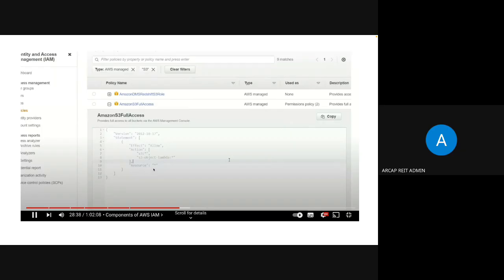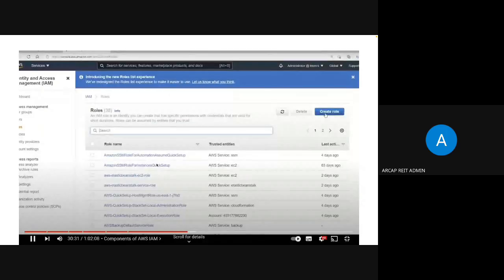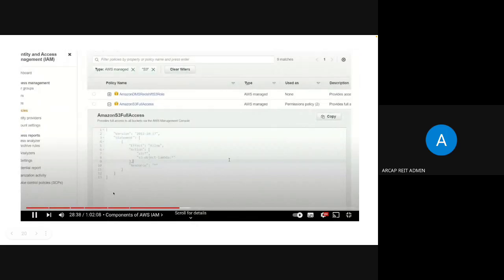The resource is star, which means anyone, right? So like that, the policy inside these curly braces is key and value pairs, which specify what actions can and cannot be performed, and on what objects and by whom.